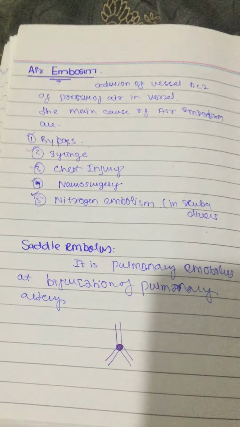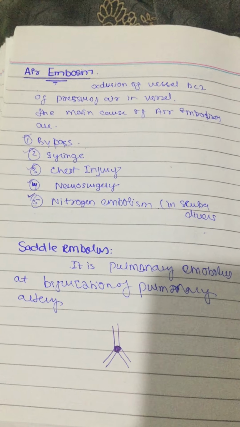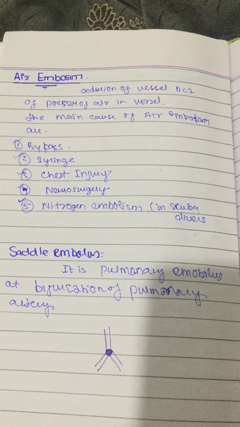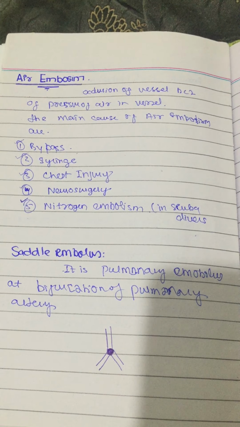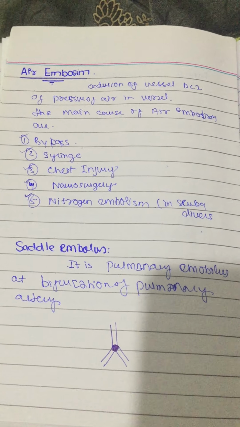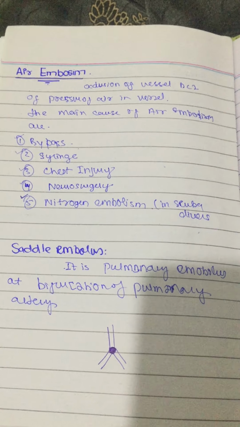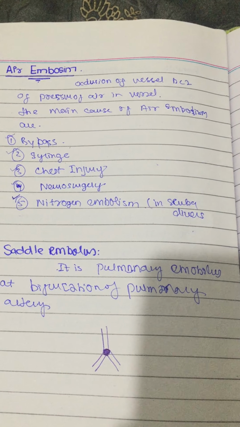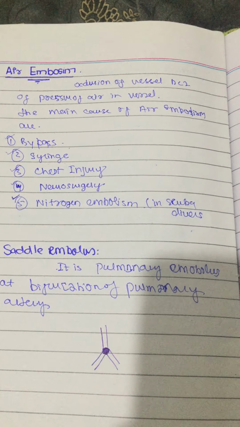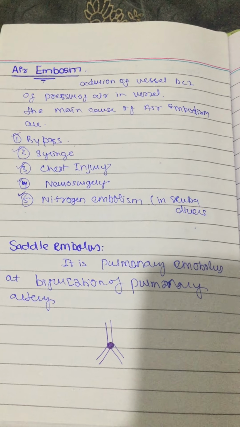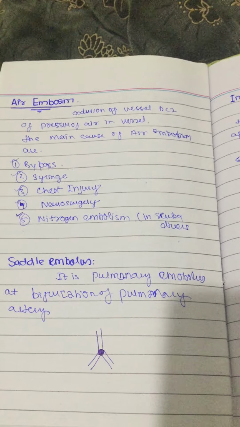That's it. Now we have air embolism. In air embolism, obviously there's occlusion of the blood vessels because of air. Air mainly comes from different shunts, if we put some kind of shunt, or because of certain injections, or certain surgeries, thoracic surgeries or neurosurgeries. And nitrogen embolism is also very common. And what is saddle embolism? It's the embolism at the bifurcation of the pulmonary arteries. That's called saddle embolism. That's it. Thank you.